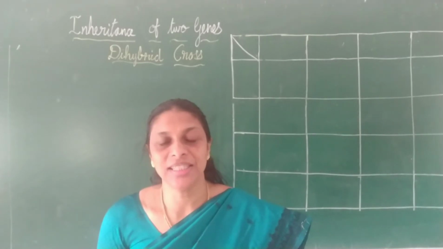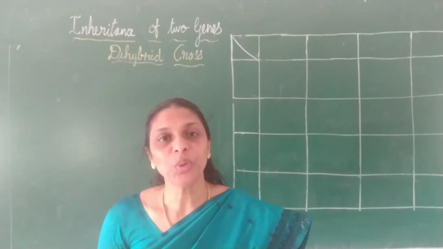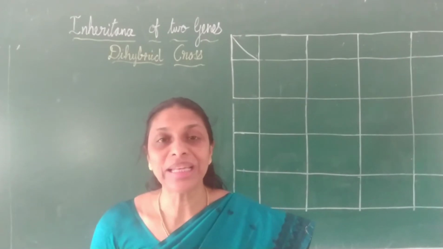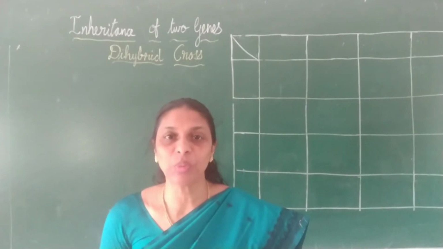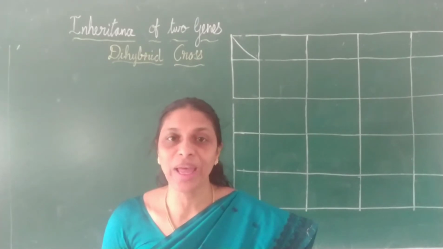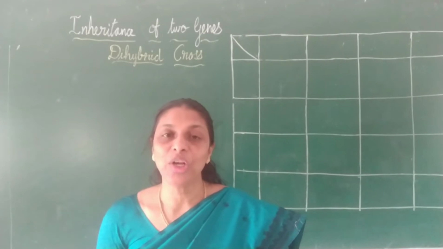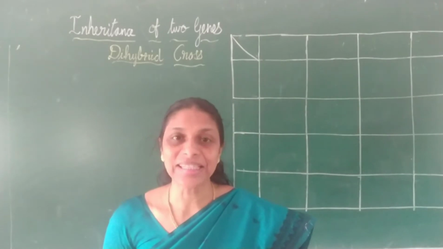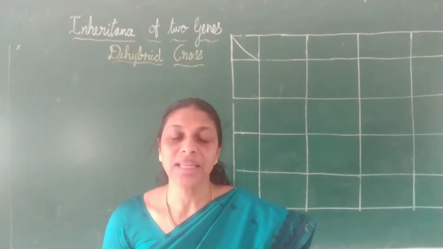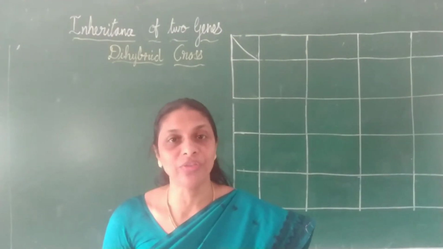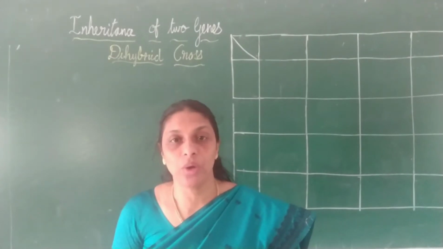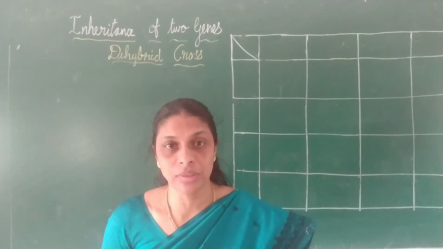In the previous class, we discussed the monohybrid cross and the two laws which Mendel derived from it. Which are the two laws that Mendel derived from his monohybrid cross? The first one, law of dominance, and the second one, law of segregation, also called the law of purity of gametes. Now in today's class, let us discuss the dihybrid cross.